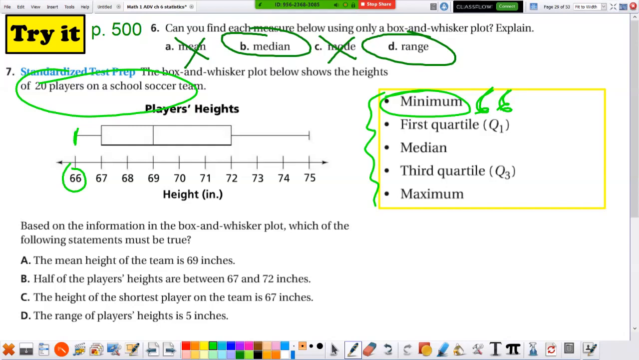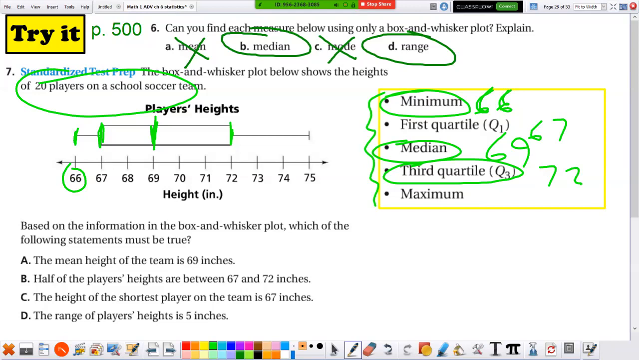Do we know the first quartile? Yeah, that's the first line. That's 67. Do we know the median? Oh, that's the next line, 69. In other words, the middle height on the team was 69 inches. Third quartile, right here, 72. And the maximum, the last number, 75.